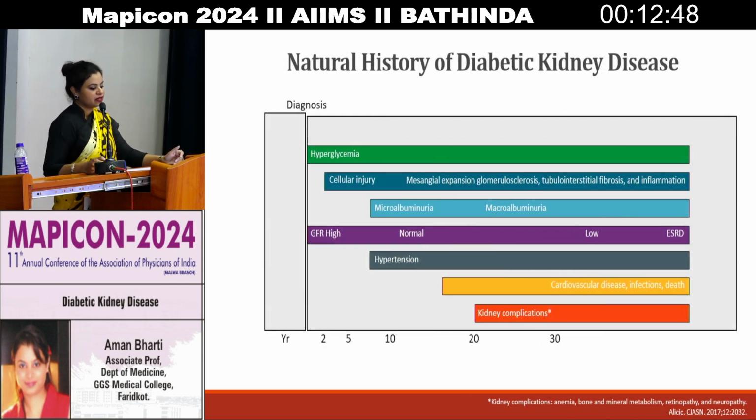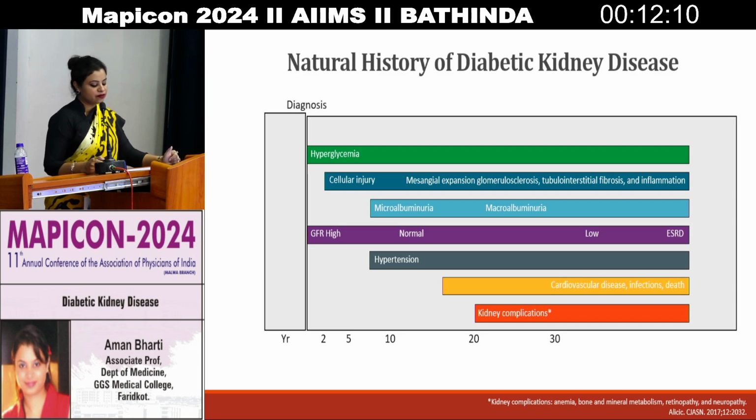So in this slide, we see the natural course of the history of diabetic kidney disease. In the years, you can see 2nd year, 5th year, 10, 20 and 30 years. Initially, in the first 1 to 2 years, there will be signs and symptoms of hyperglycemia, and GFR could be raised or normal. Pathologically, there could be cellular injury, leading in the coming years to mesangial expansion with glomerular sclerosis or tubular disease. After 5 years, you can detect microalbuminuria in the patients. GFR could be normal at this stage, and concomitant hypertension could be detected.